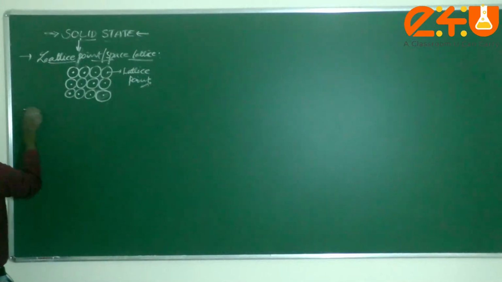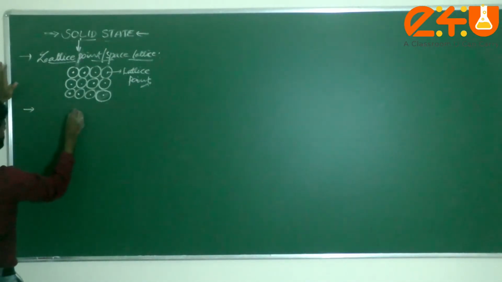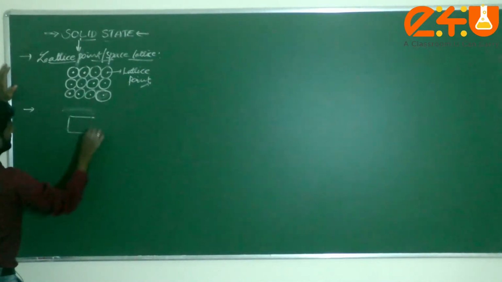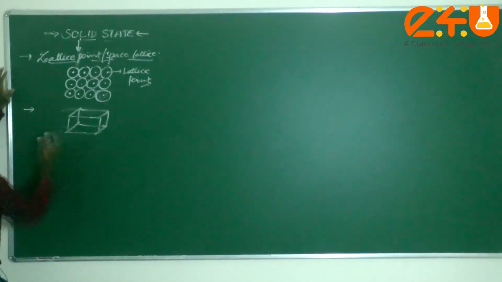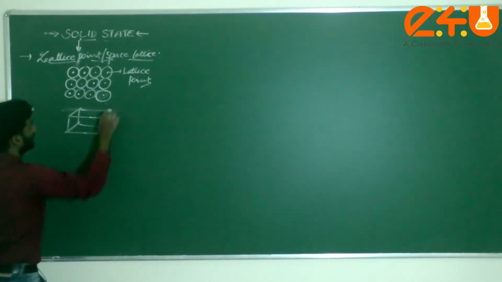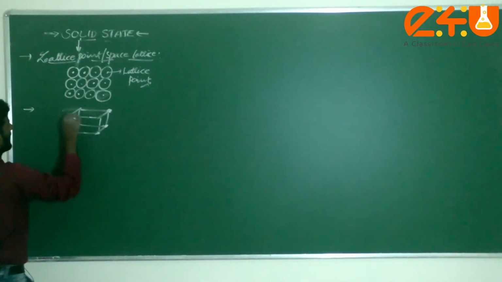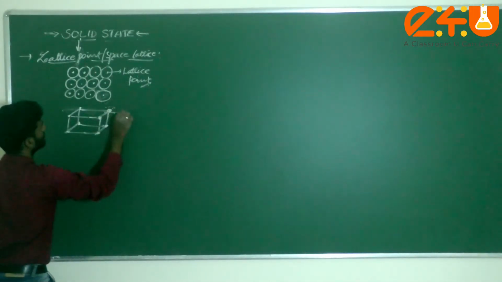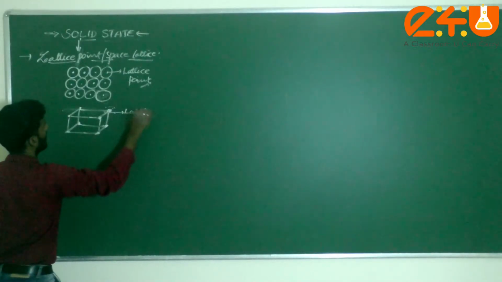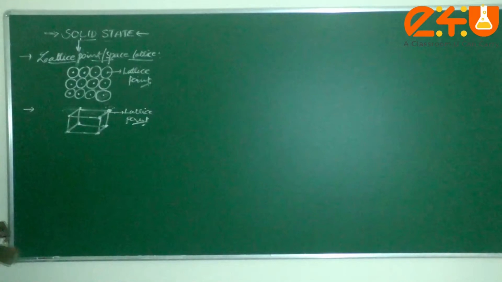Now generally, if you take a cube, we can also represent it like this. Am I correct or not? Some points are there, I am mentioning them here. Now these points are also called lattice points. Am I correct or not?